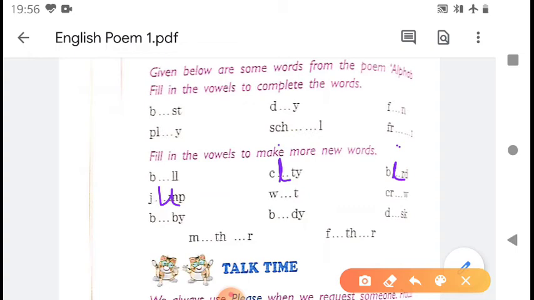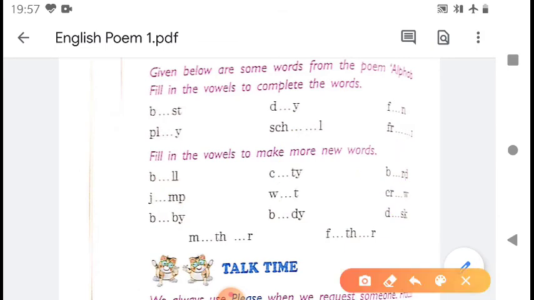Next is W and T. Here you can use E, W E T, wet. Wet means gila. You can also use I, W I T, wit. Wit मतलब मजाक. So you can write E, you can write I also.